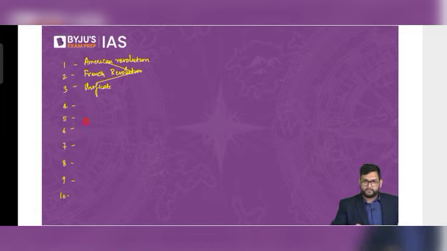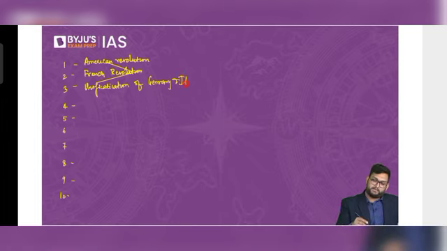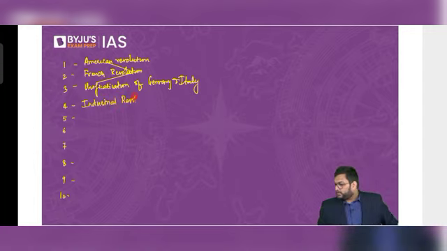Okay, 1 second. Thereafter, Industrial Revolution.